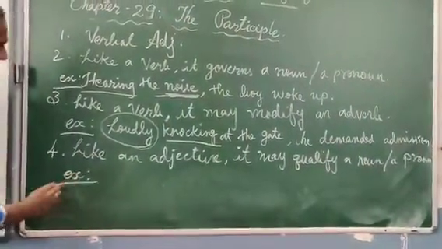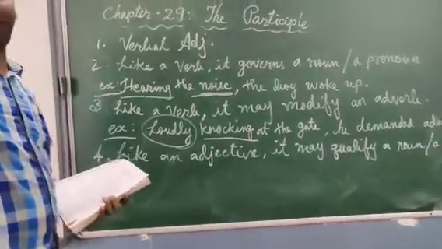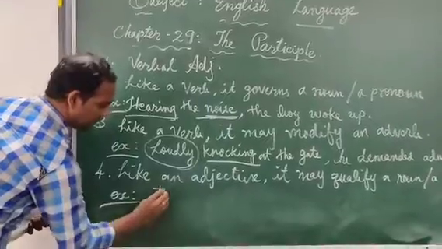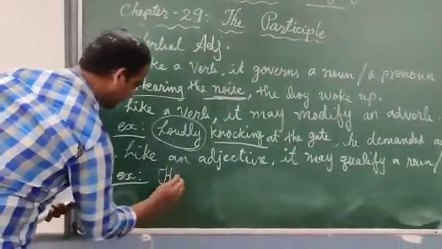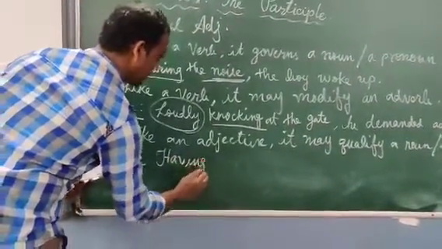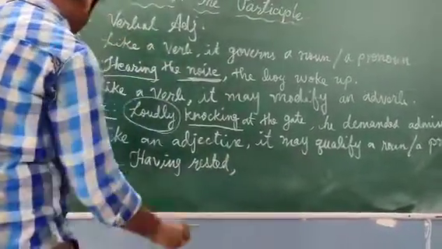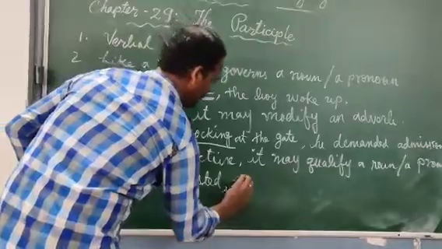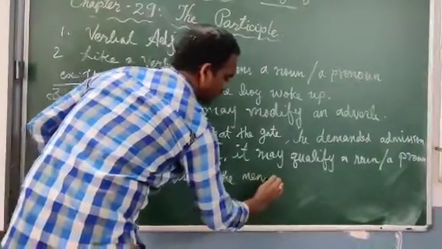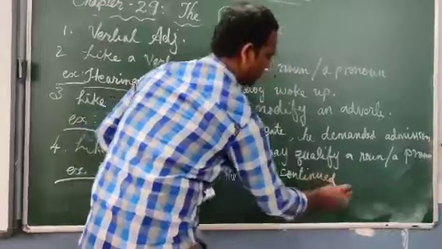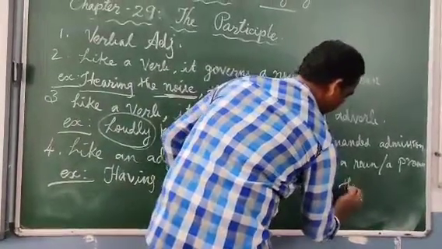Here comes the same example which I explained for the perfect participle. What is that sentence? Having rested, the men continued their journey.